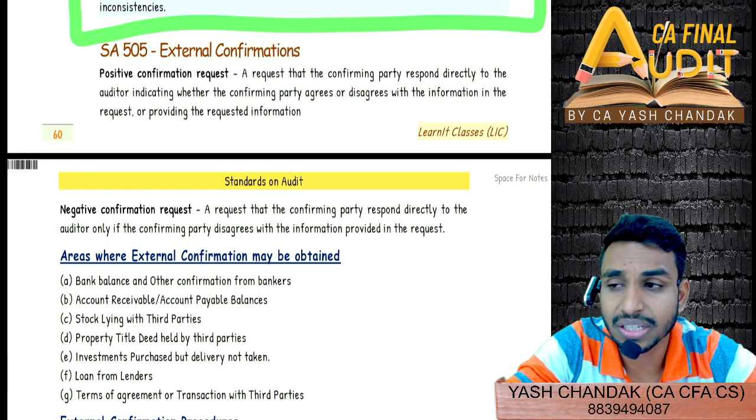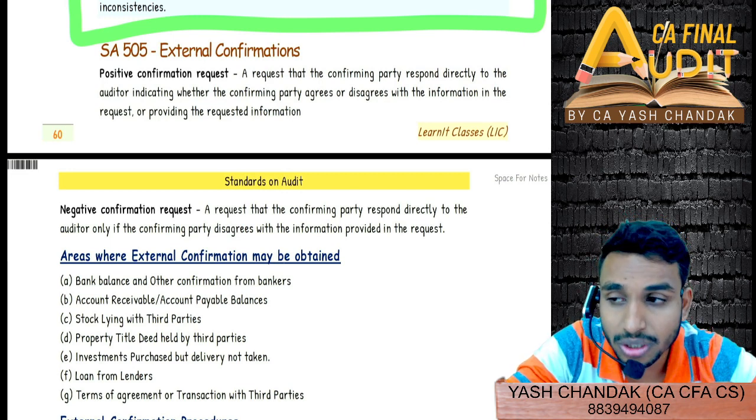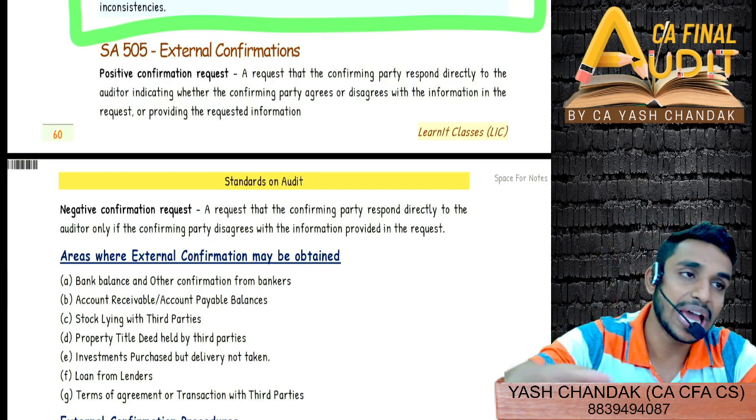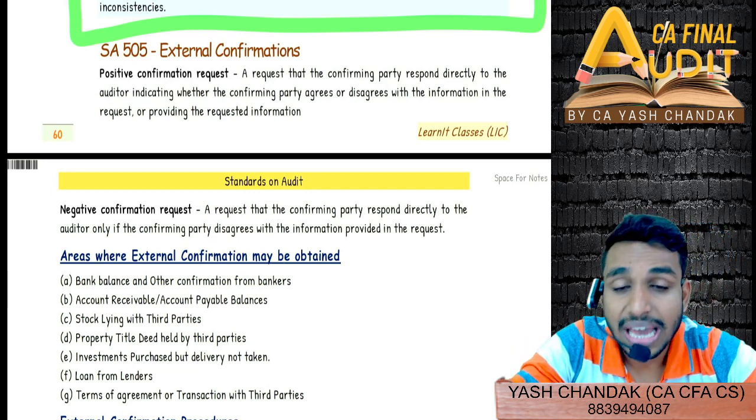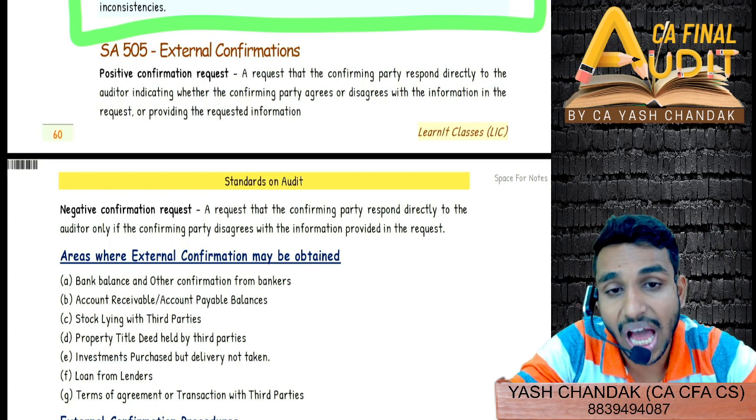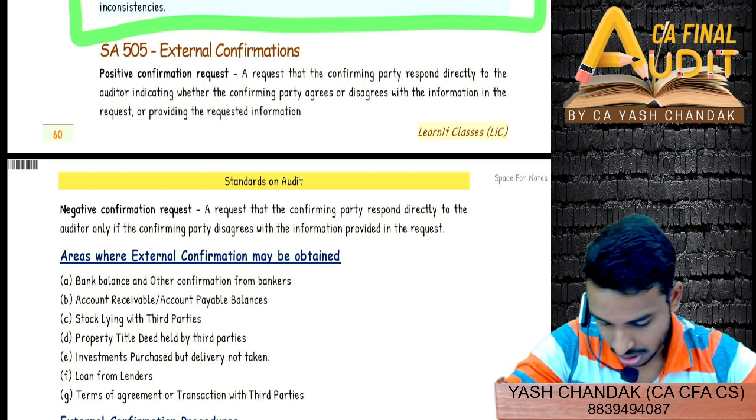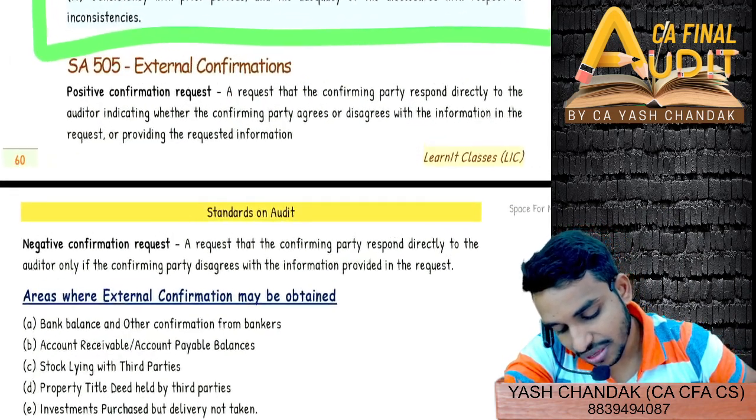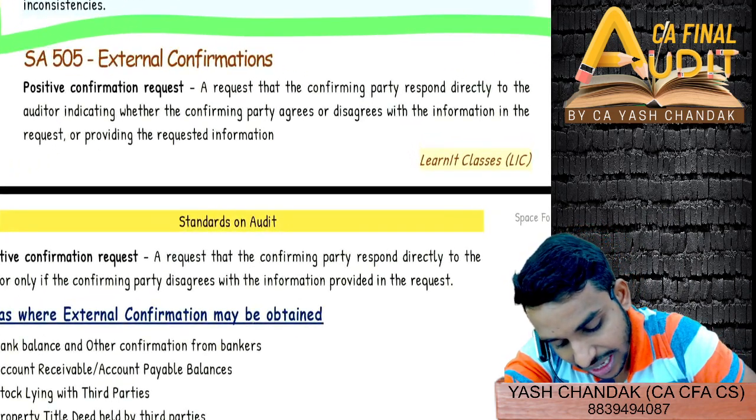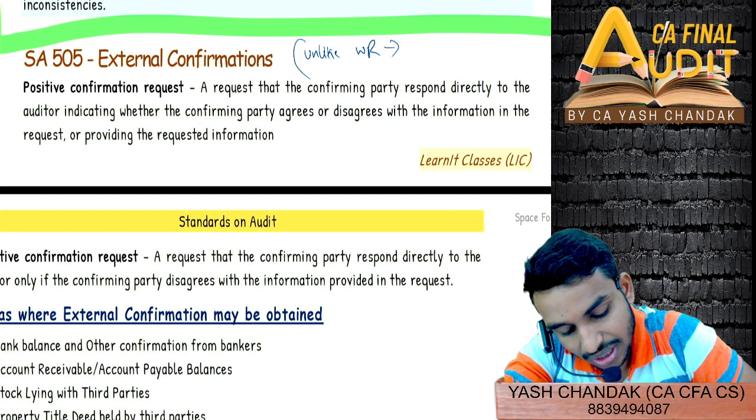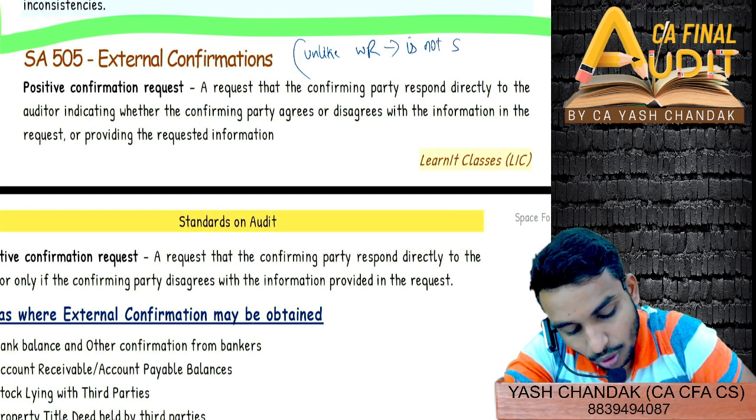Confirmation from the external party, the third parties, confirming certain substantive audit evidence that we have already obtained. Or you can rely completely on the external confirmation request also, because on its own it is sufficient appropriate audit evidence as well. Unlike written representation, where written representation is not sufficient appropriate audit evidence on its own.